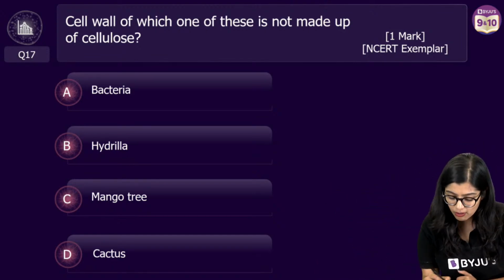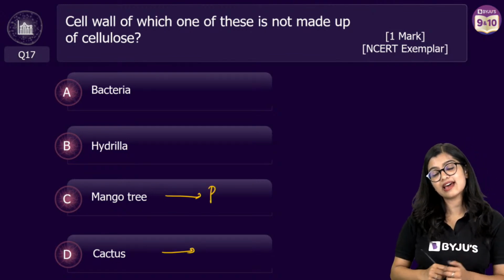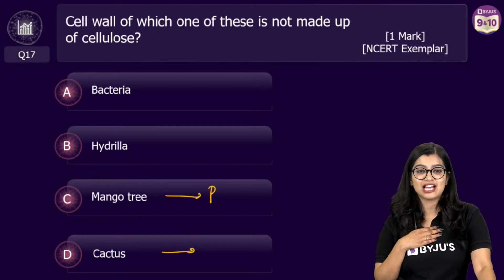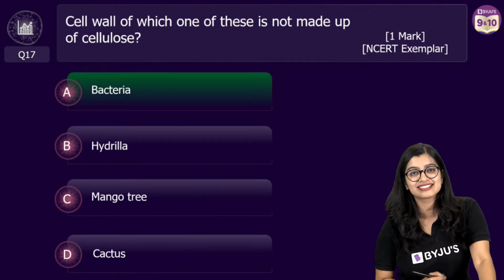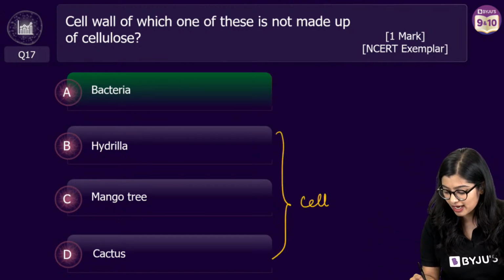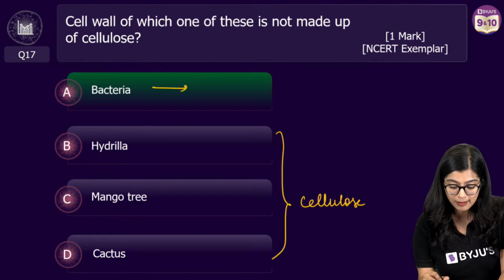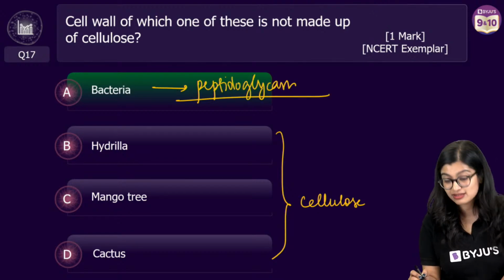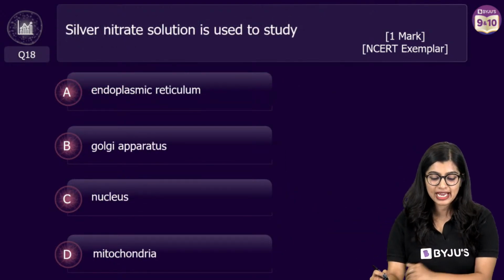See, we all know mango tree is a plant, which means it's made up of cellulose. We know cactus is a plant which is made up of cellulose. Hydrilla, yeah, Shelly, very good. Shelly says, ma'am, hydrilla is a fancy name, but it's a plant. Exactly. Hydrilla is an underwater plant, right? And we know that plant cell wall is made up of cellulose. While bacteria is not a plant, it has a cell wall, but it is made up of something called peptidoglycan. And we know that this right here is not cellulose. Yes, easy peasy.